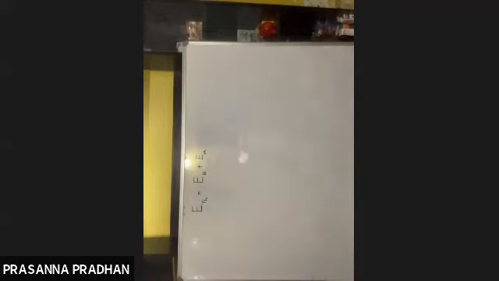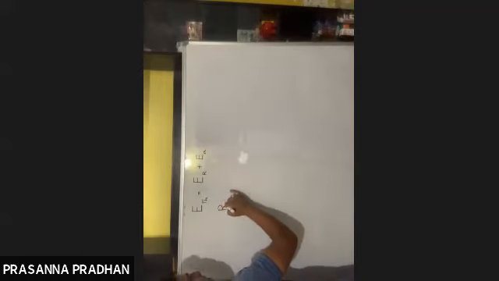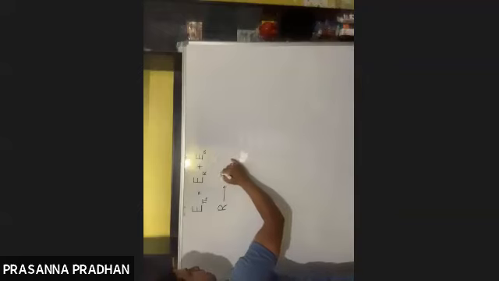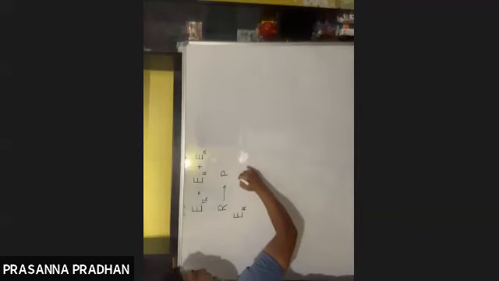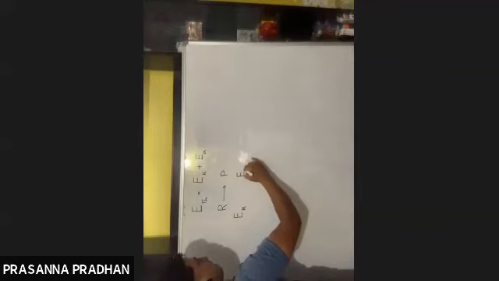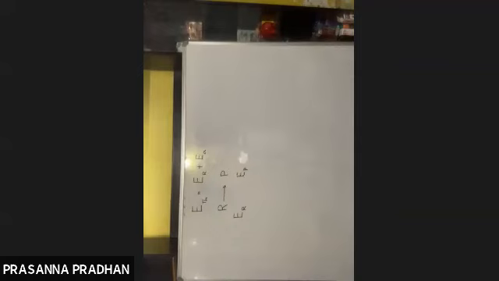Fine. Now let us consider a chemical reaction, say R to P. Suppose this is the energy of reactant ER and this is the energy of product EP. Or energy can also be denoted by enthalpy.